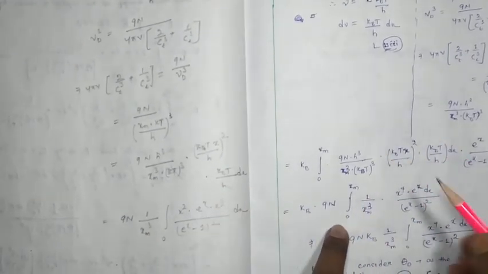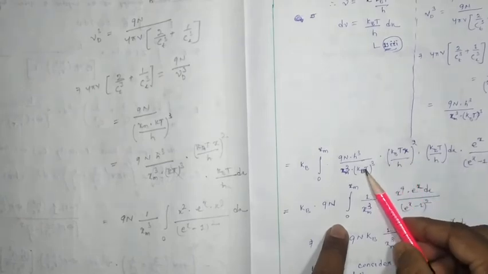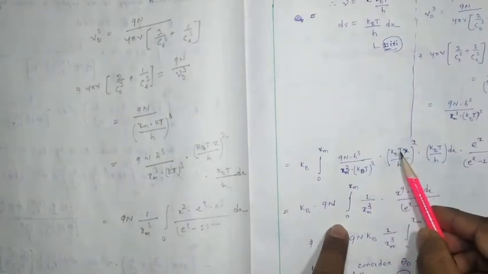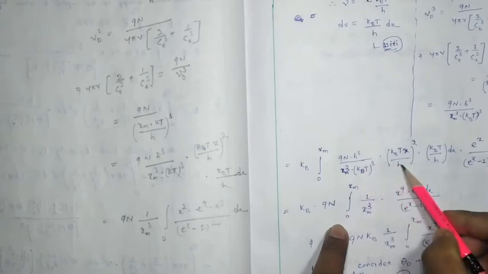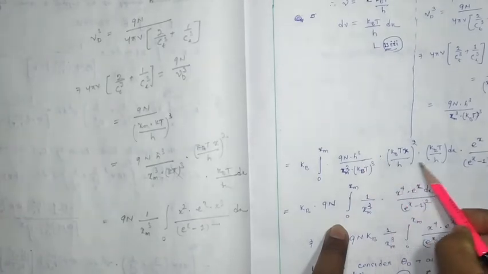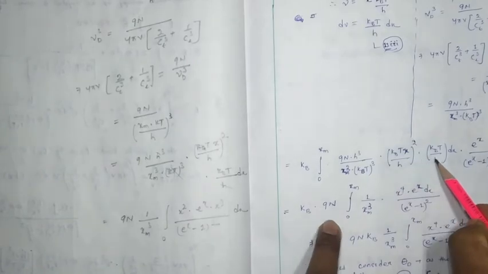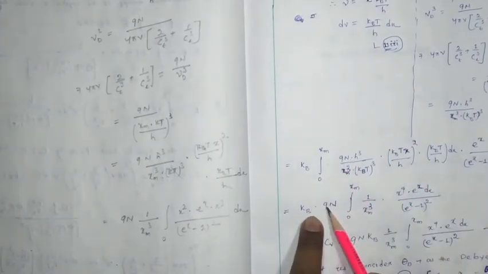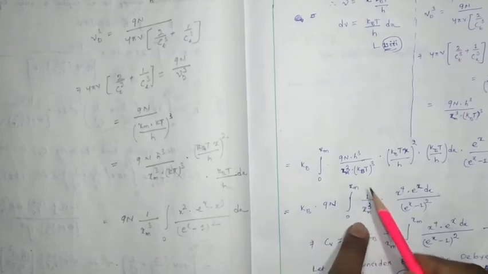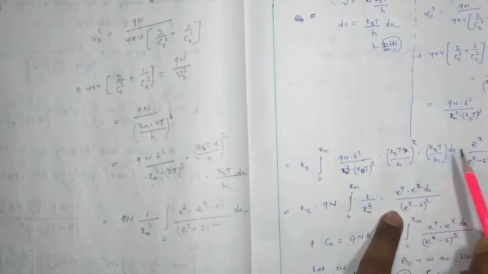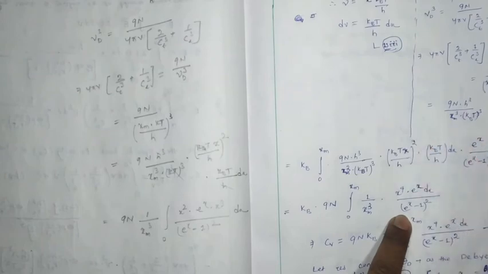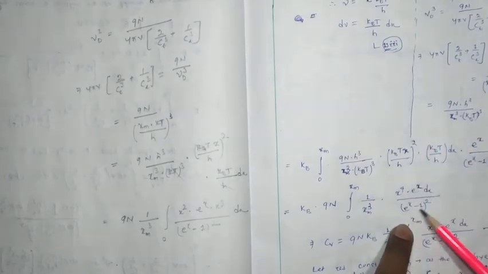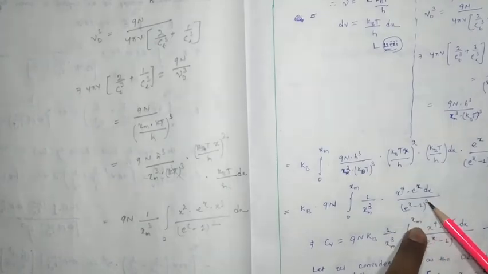Here you can see that kbt cube, here kbt square, here kbt, so kbt cube got cancelled. Here h cube, here h square and h in the denominator also, h cube got cancelled. We can get 9n kb into 9n, 0 to xm, 1 by xm cube into x to the power 4. Here one x square will be remaining, so x square, x4 e to the power x dx whole divided by e to the x minus 1 whole square.